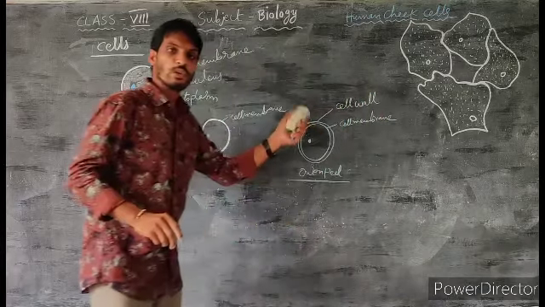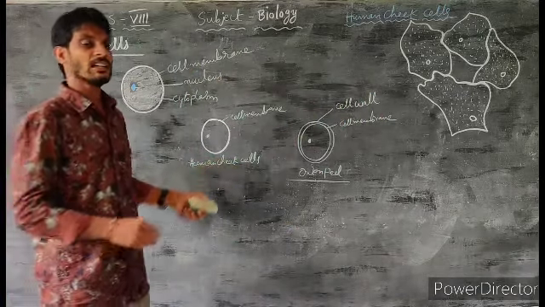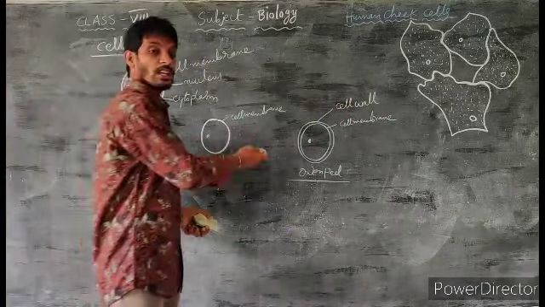The cell wall is present only in plant cells and it is absent in animal cells. So these are the differences we can observe when we compare human cheek cells and cells of onion peel.